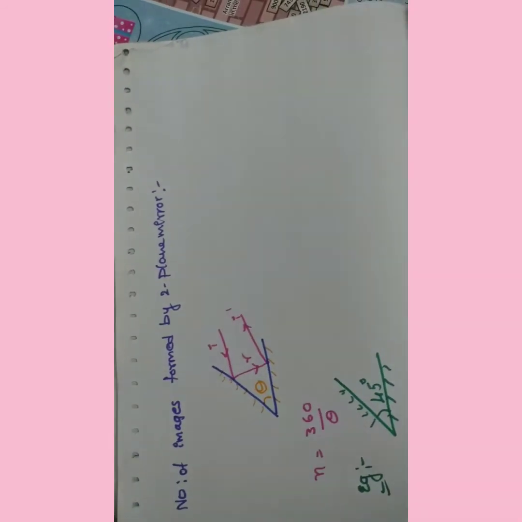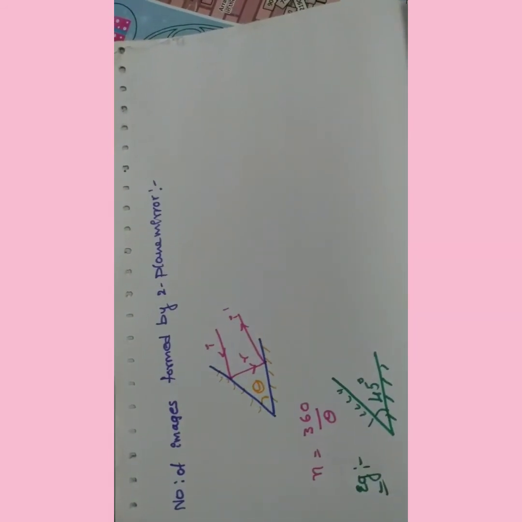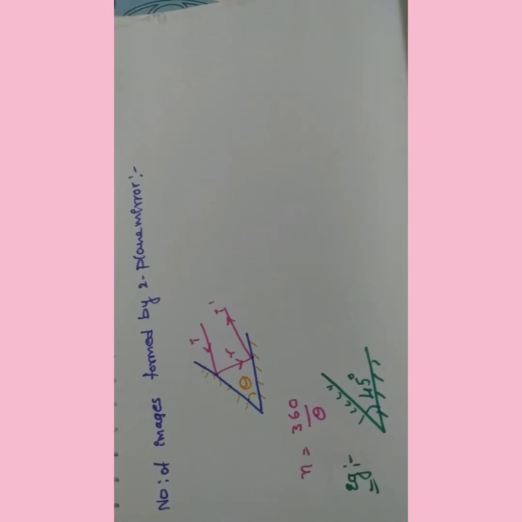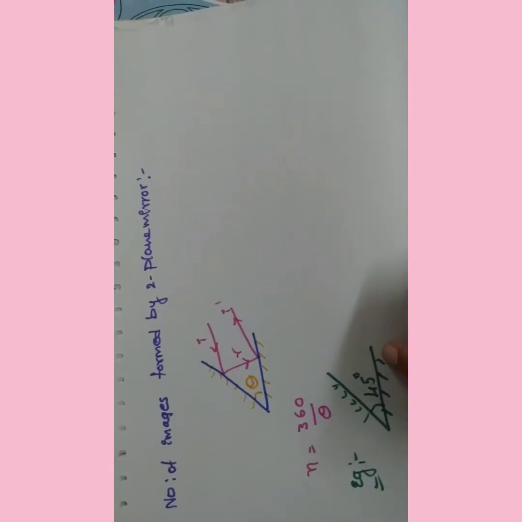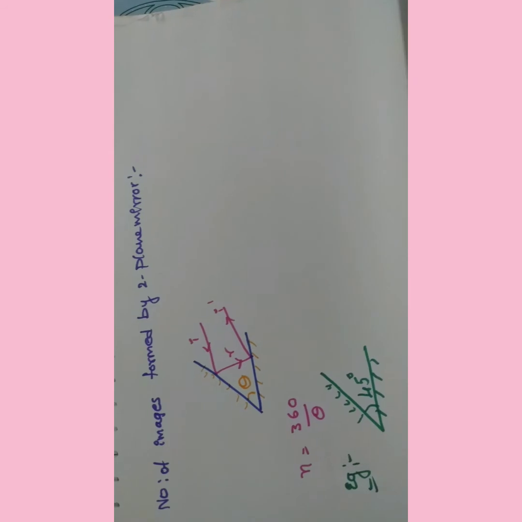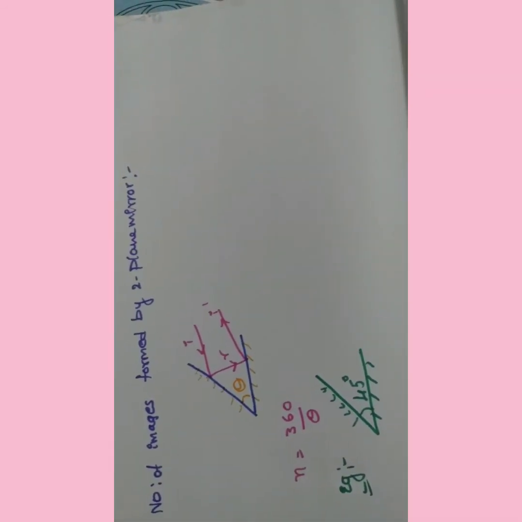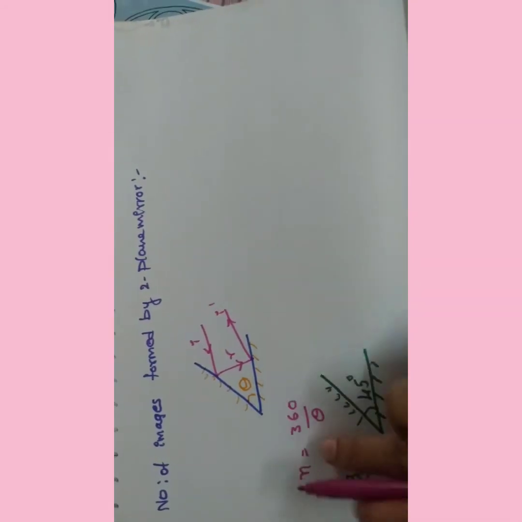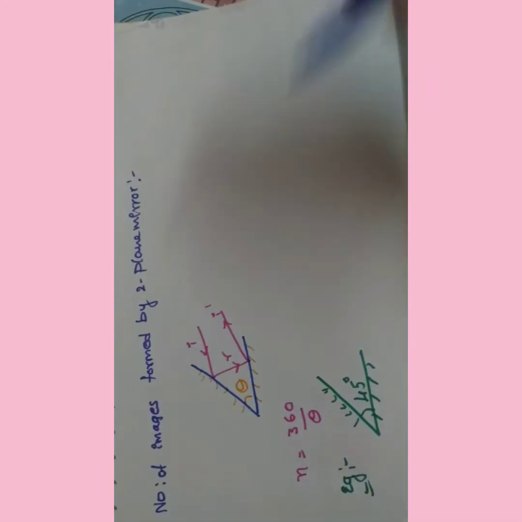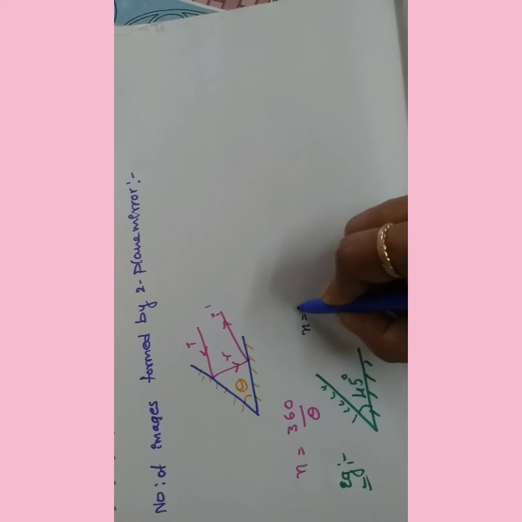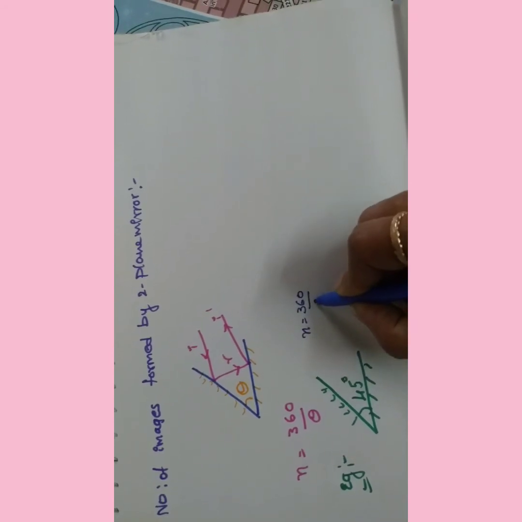How many images can form? That is my question. Very simple, how can we find it? With the help of this formula. N equals 360 by theta.